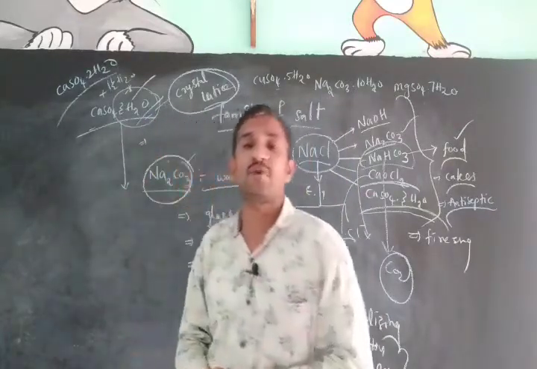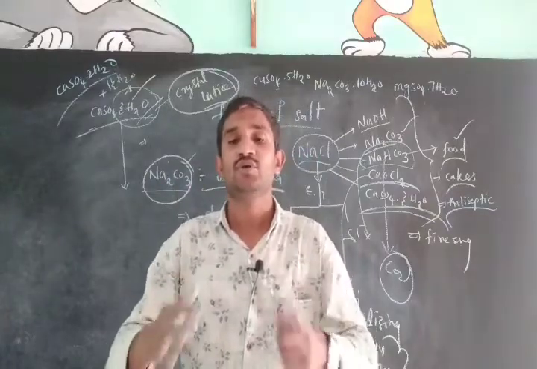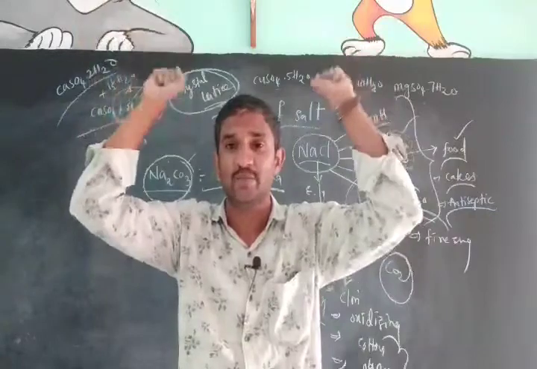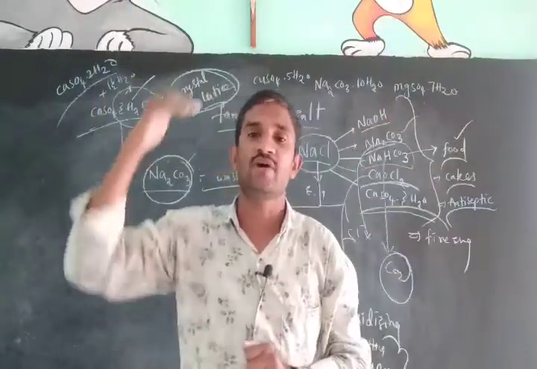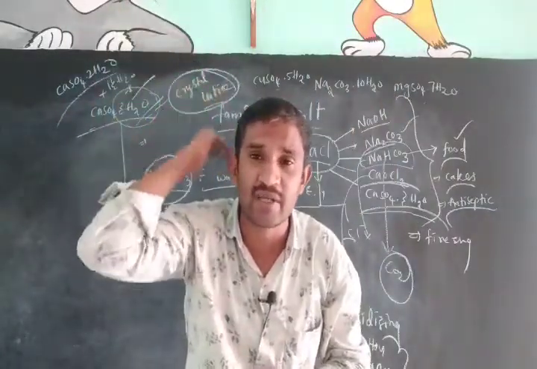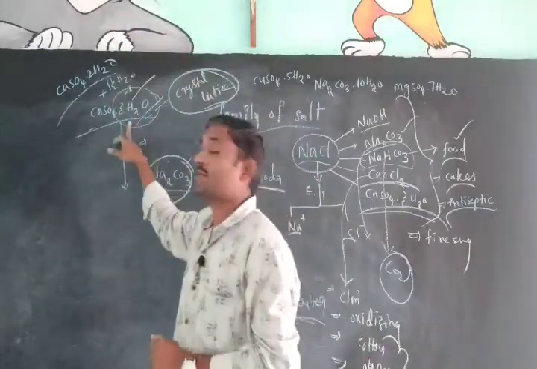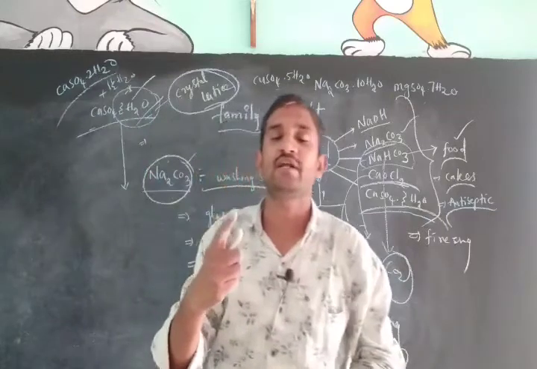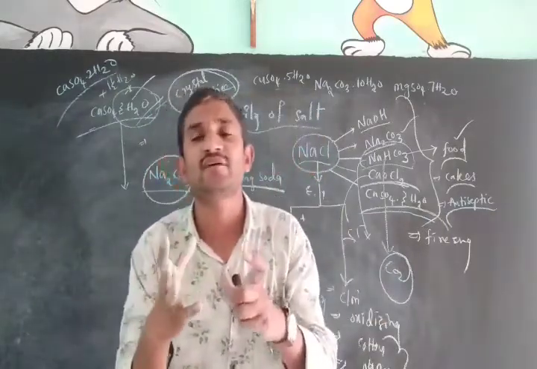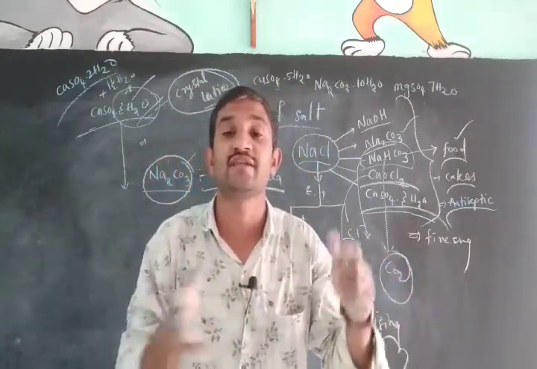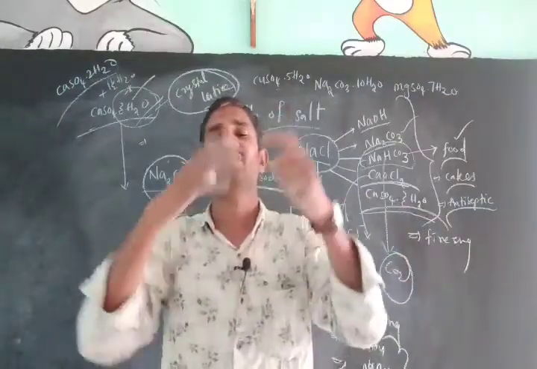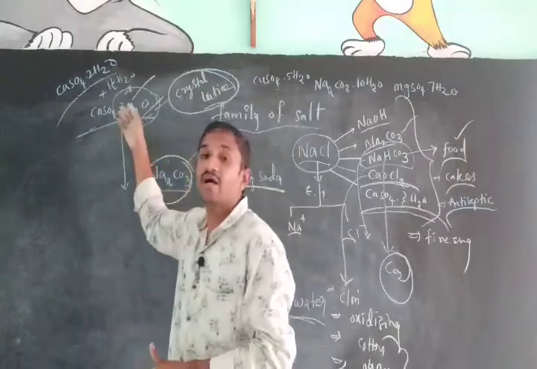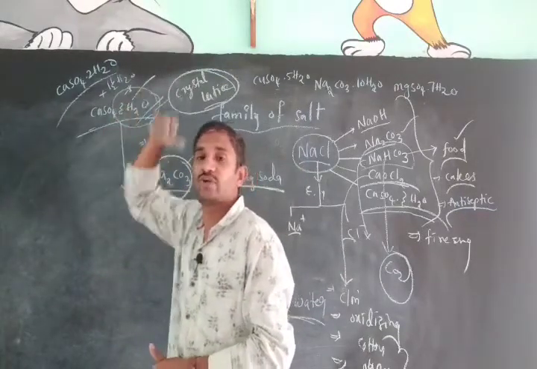And this plaster of Paris we also use in the preparation of the ceiling of our house for decoration. For ceiling purposes only we can use it in our house. They are making the ceiling with what? Plaster of Paris only. Again, it is used to prepare different kinds of statues, like Vinayaka, Durga Mata, and other small dolls, prepared using plaster of Paris only.